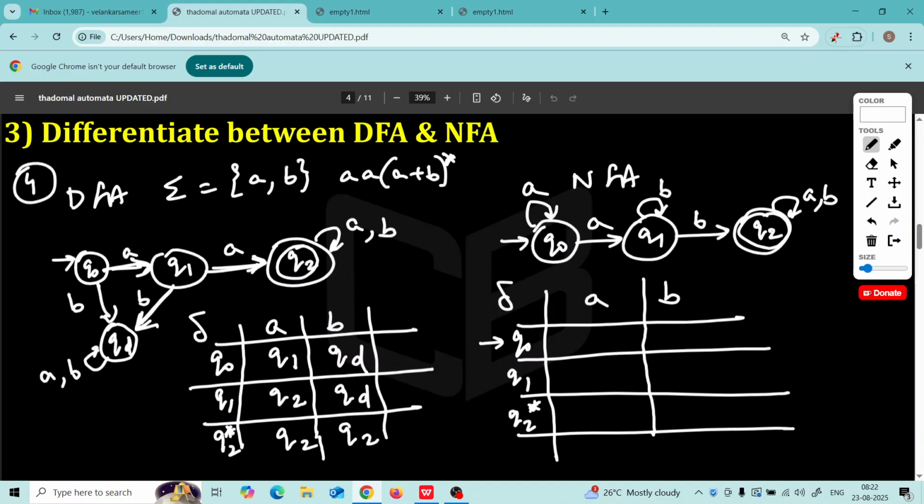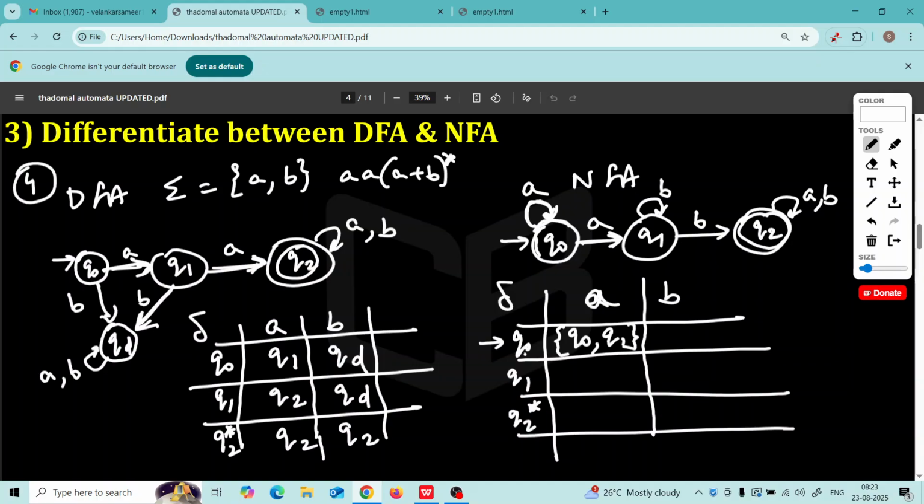Now you tell me, in Q0, when the machine reads A, where can you be? In Q0 state, when the machine reads A, you can be in Q0 or Q1. So in Q0 when you read A, you can be in Q0, comma Q1. You draw it always as a set. Entries in the transition table of NFA is always a set.